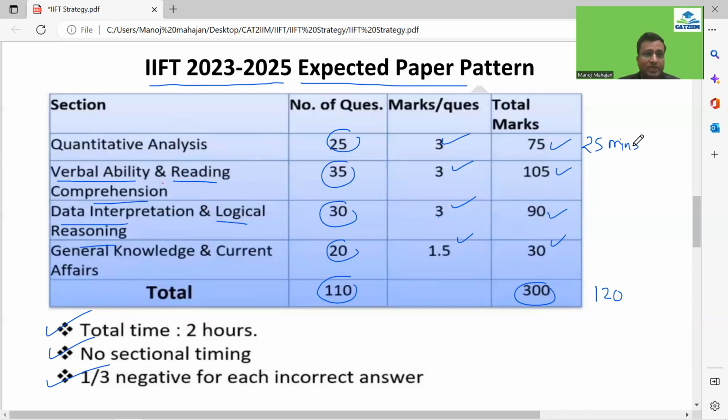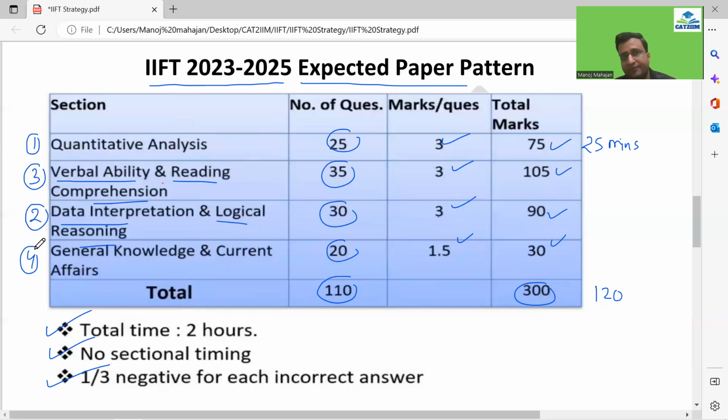So if I look over here, my order could have been first this section, second I could have gone with the DILR, third I could have gone with this area, and fourth, at the last, would have been this. And I'll tell you, there would be a buffer time concept also. So just wait for a while and watch till the end, guys.